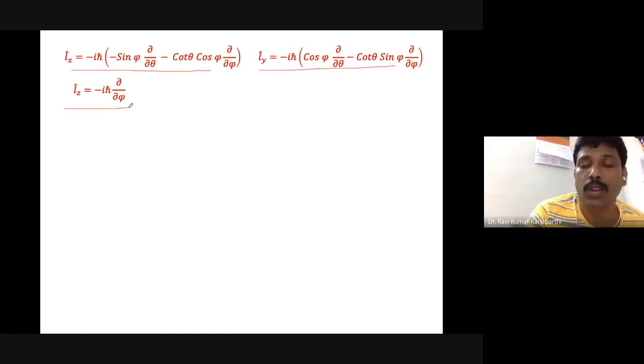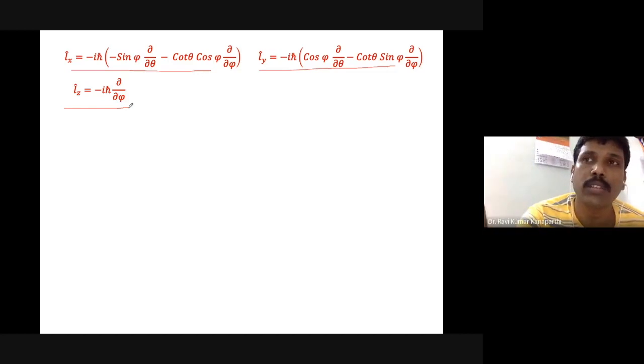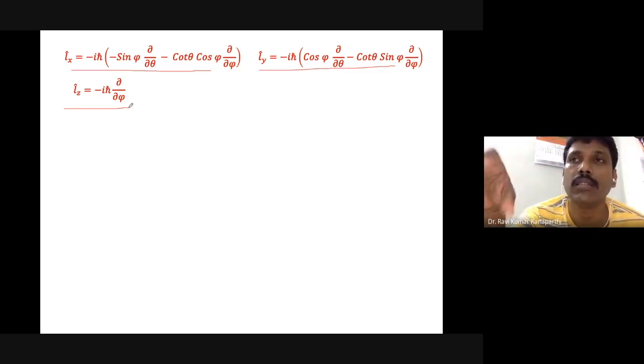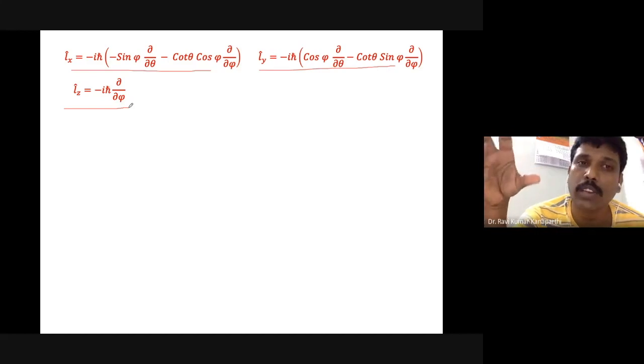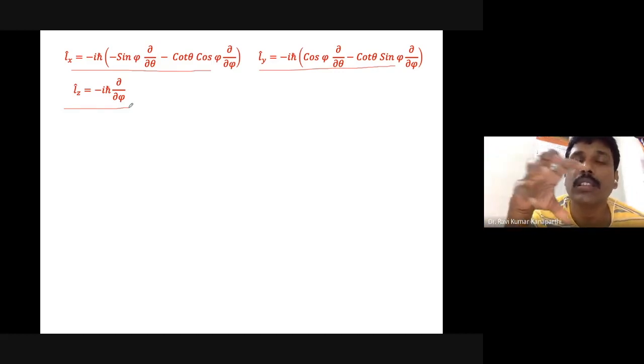Now what I wanted to say is that this is the operator. Suppose this operator operates upon the spherical harmonics, then we get some eigenvalue multiplied by the spherical harmonics back, right? Why are we taking the spherical harmonics? Because the hydrogen atom Hamiltonian is commuting with the angular momentum.